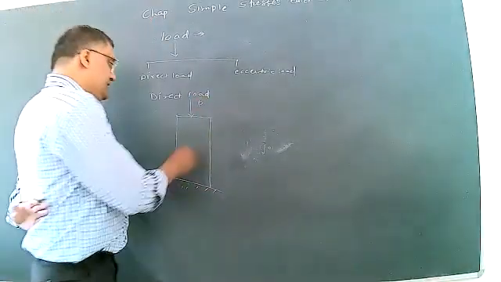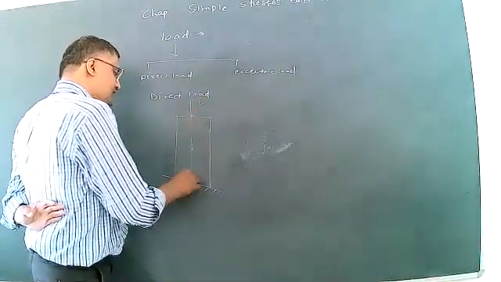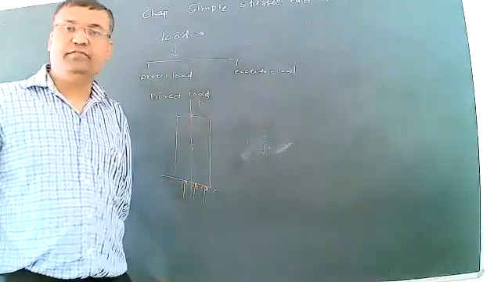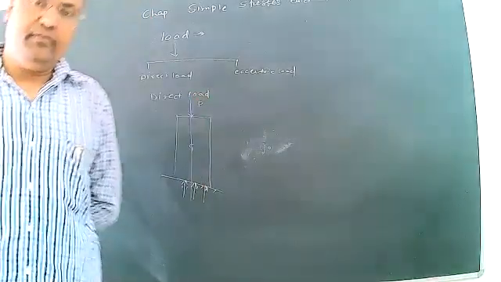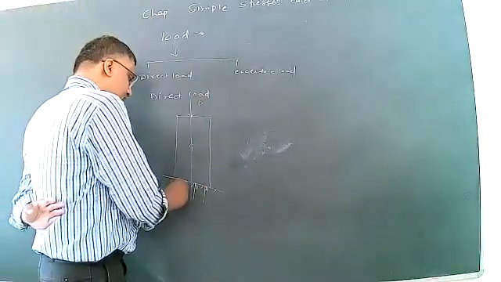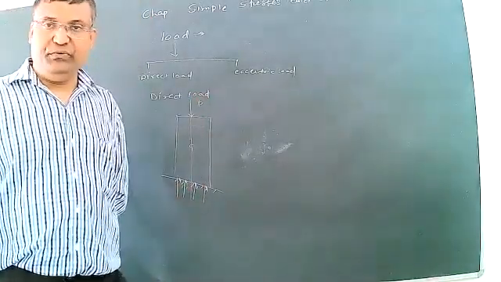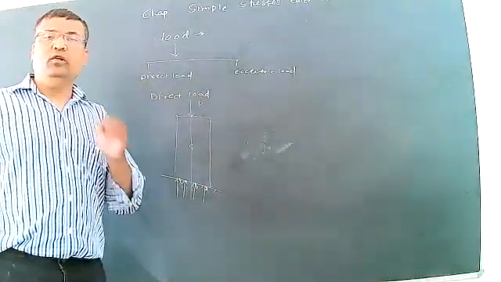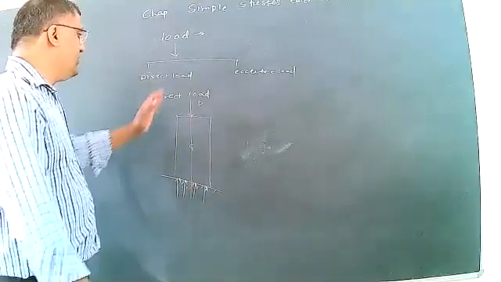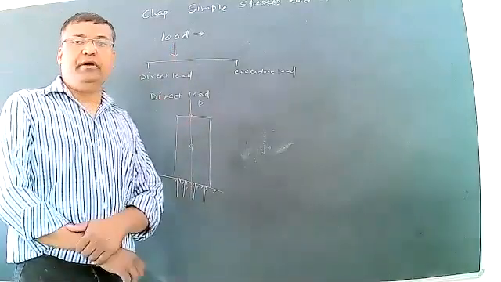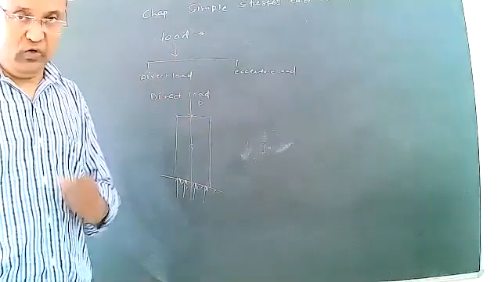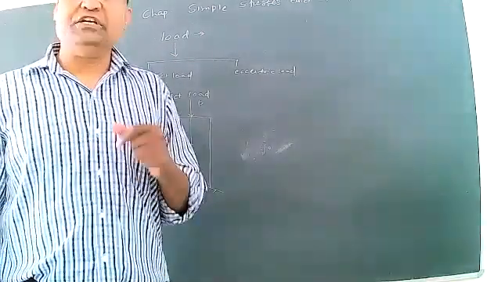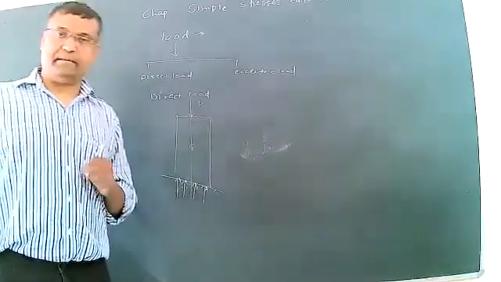What will happen? This is the centroid. On the opposite side, at the base of the column, the compressive stress will be induced. That is direct load, the load whose line of action coincides with the axis of the member, and the stress induced in it is said to be axial stress or direct stress.